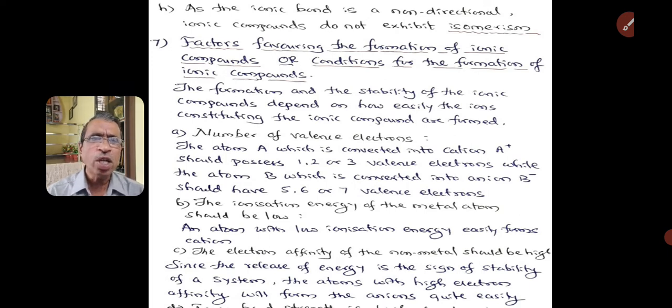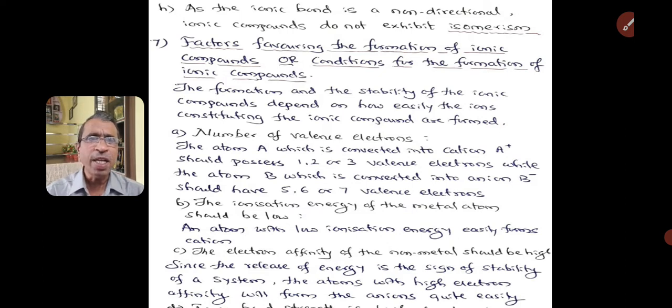The ionization energy of the metal atom should be low. As the ionization energy of the metal atom is low, this metal atom tries to form ion readily. Hence, ionic bond formation becomes more feasible. An atom with low ionization energy easily forms cation.